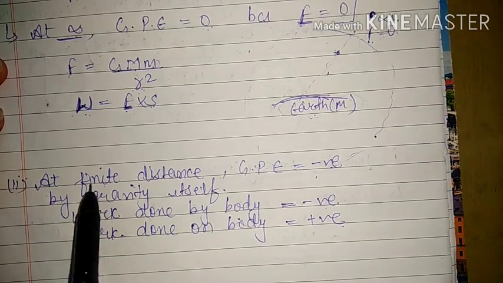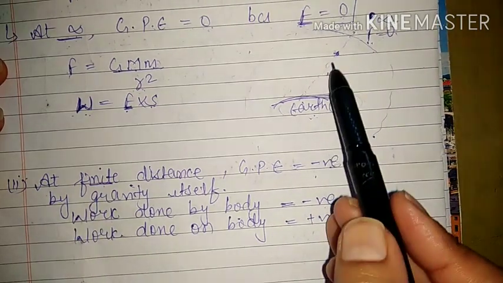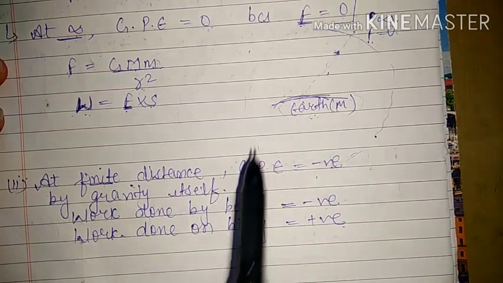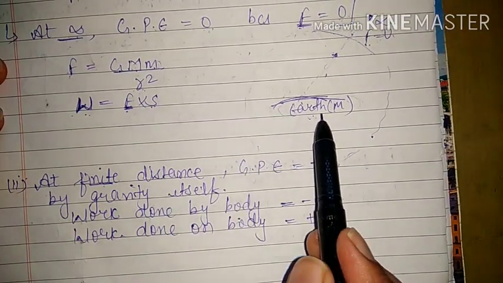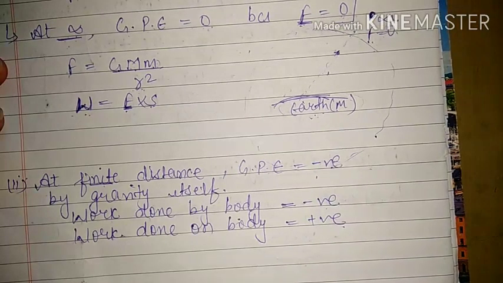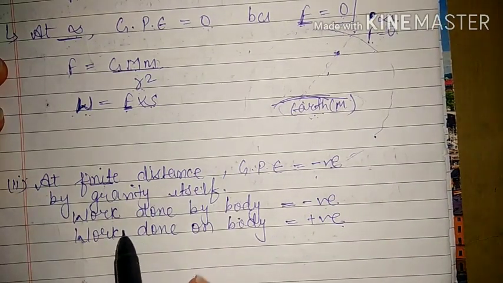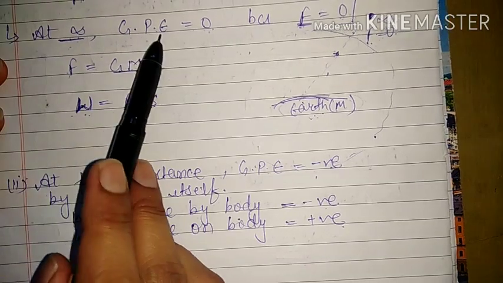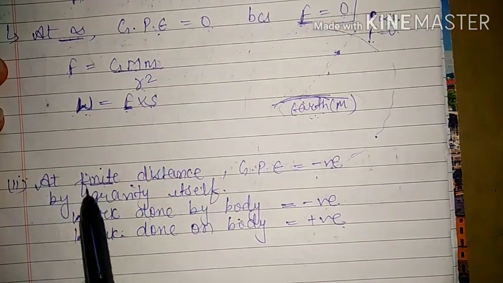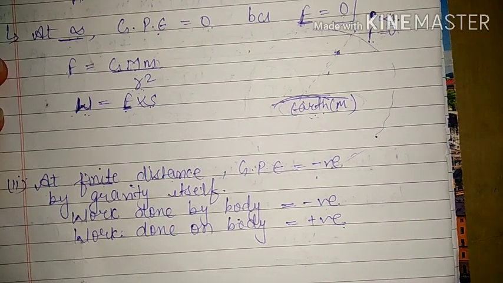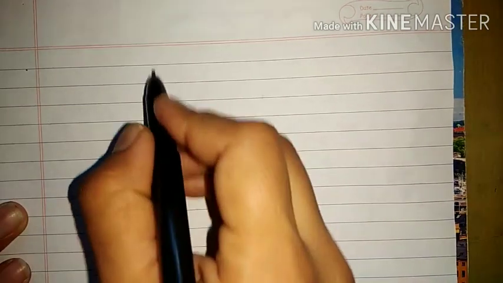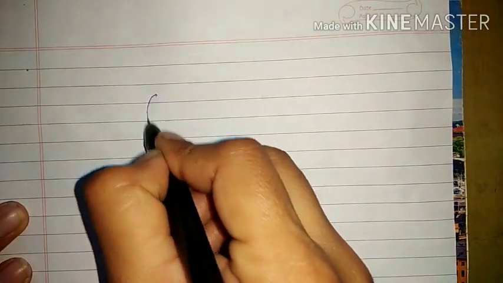That means up to a finite distance where the earth can attract its objects, up to that distance the gravitational potential energy of the body remains negative. That means we got our two important concepts. One is at infinity gravitational potential energy is zero, and at finite distance gravitational potential energy of the body is negative.